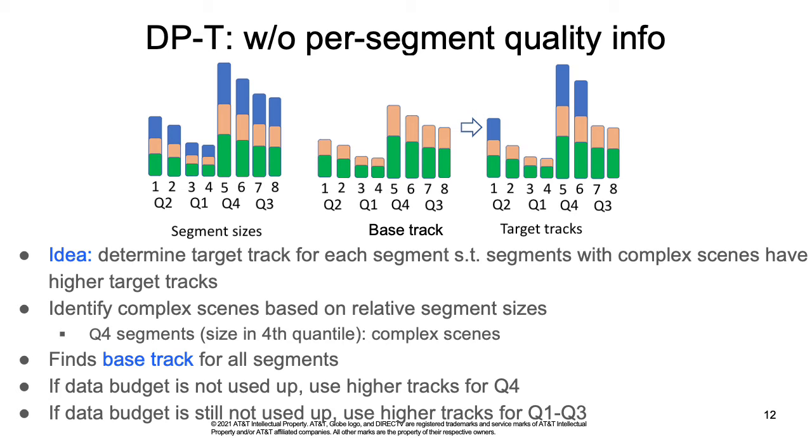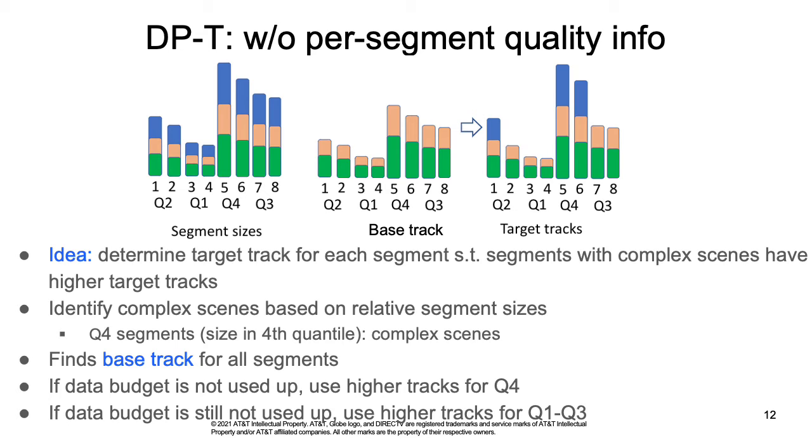In this picture, we illustrate 8 segments. Segments 5 and 6 are Q4 segments, and the rest are Q1 to Q3 segments. DPT first finds a base track for all segments. That is the highest track so that its corresponding size is no more than the data budget, just as the strawman strategy. If the data budget is not used up, then DPT increases the track level of Q4 segments by 1 in the playback order.